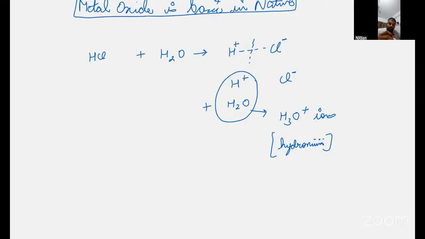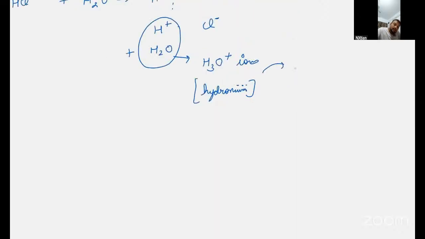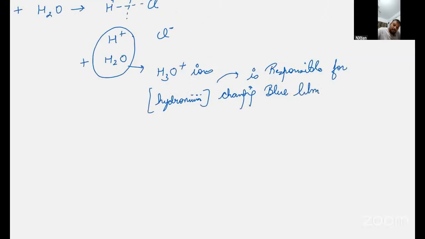Yes, sir. See, the H3O plus is formed, and it is called hydronium ion. And this hydronium ion is responsible for changing blue litmus paper to red litmus paper.